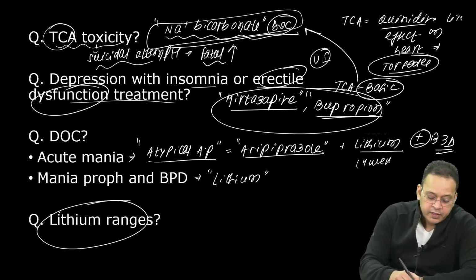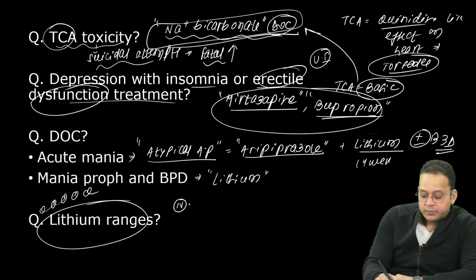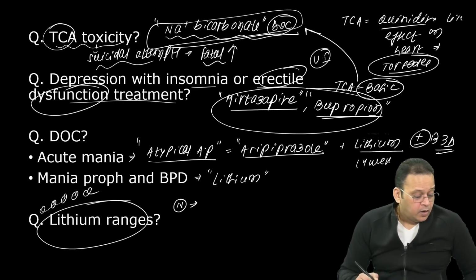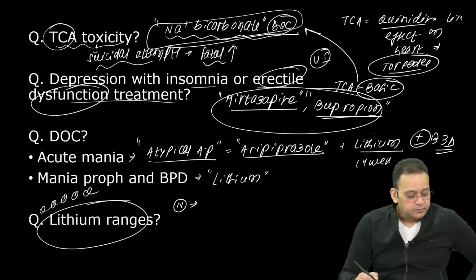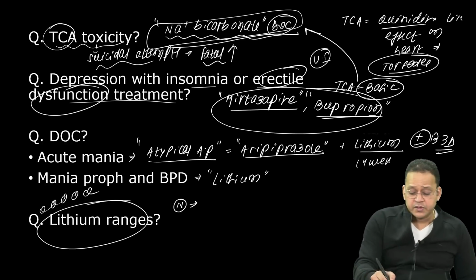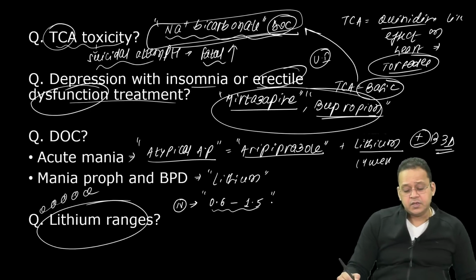Now coming to the most important MCQ. This is a very frequently asked MCQ. Range of lithium. What is the normal range of lithium? Come on, guys. See, please don't remember 0.8 to 1.2. Remember 0.6 to 1.5. This is more accepted, because in your MCQs, if they give you 0.8 to 1.2, you'll be confused. Remember this. All right.